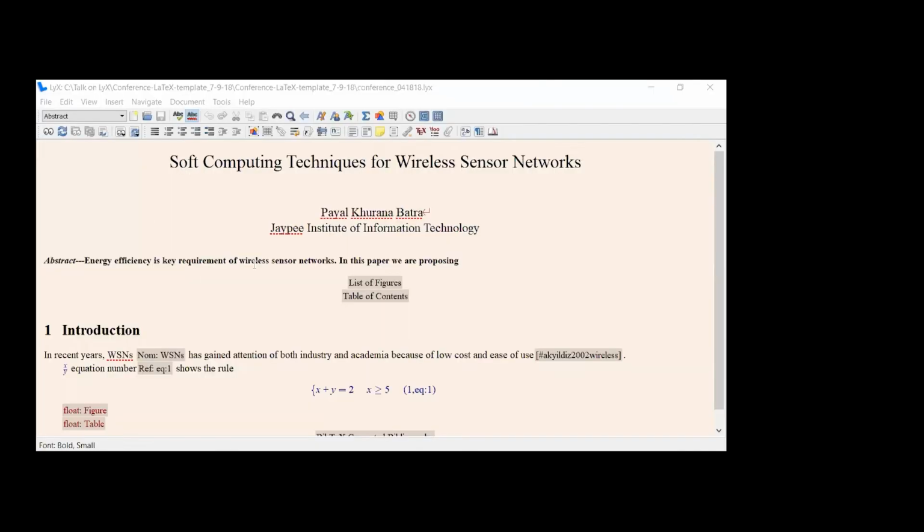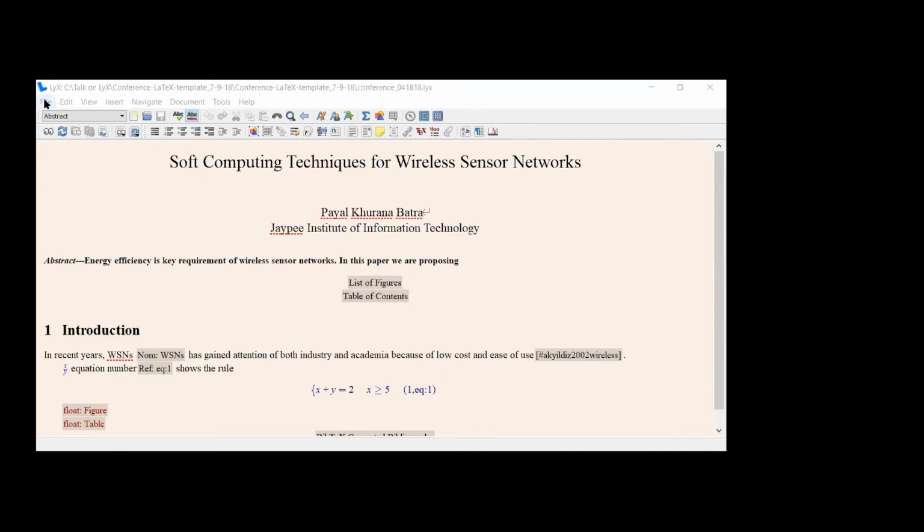Okay. So let me now come to the LYX tool. I'll share the screen of LYX. So this is how the LYX tool looks. I'll start with a basic new file. Let me tell you one thing.